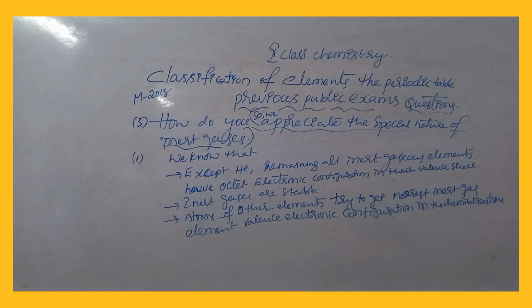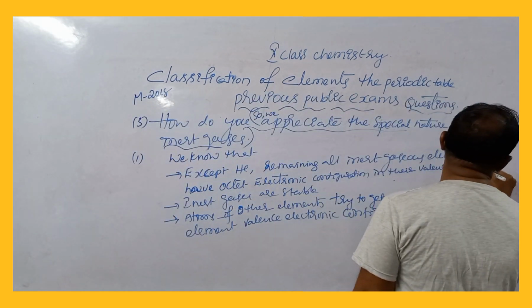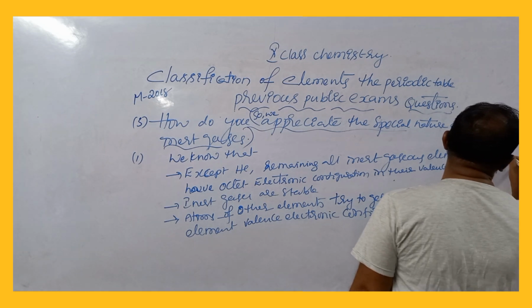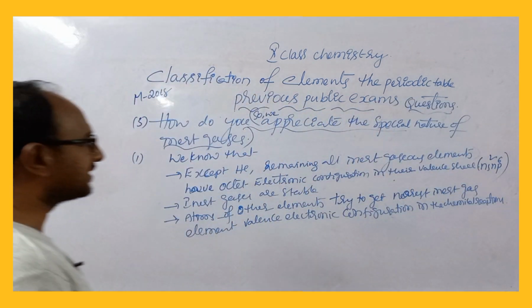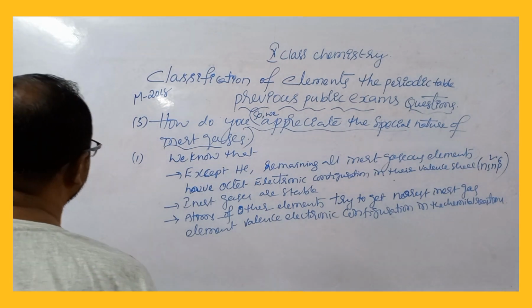How do you appreciate? We know that except helium, all remaining inert gaseous elements have octet electronic configuration in their valence shell, which can be written as ns2 np6, whereas helium has 1s2. Inert gases are stable, so atoms of the remaining elements try to get that configuration in chemical reactions. That is why they are the role model. So we appreciate the special nature of inert gases.